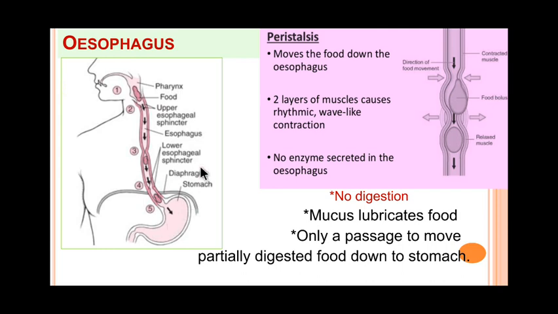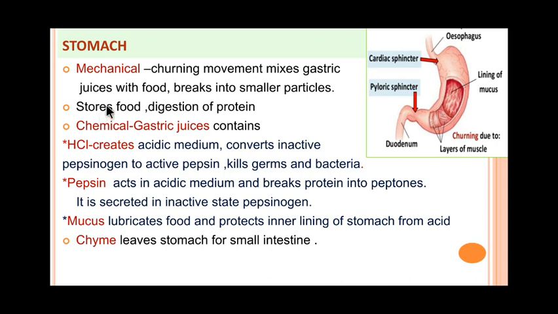So remember, the esophagus contains no digestive glands, so it only serves as a passage to move partially digested food down to the stomach, and there is no digestion occurring in the esophagus. Now the stomach. From the esophagus the food moves to the stomach through the cardiac sphincter. Now the food is here. Both mechanical and chemical digestion occur in the stomach.